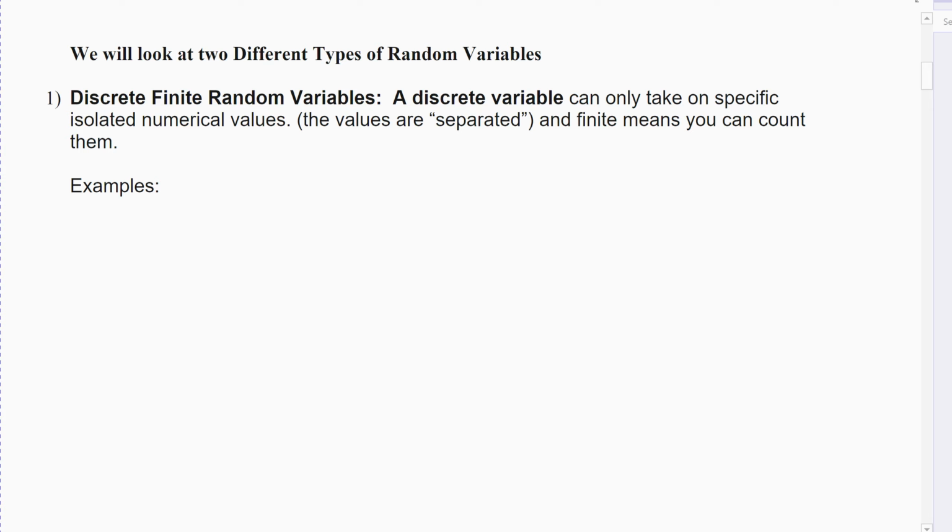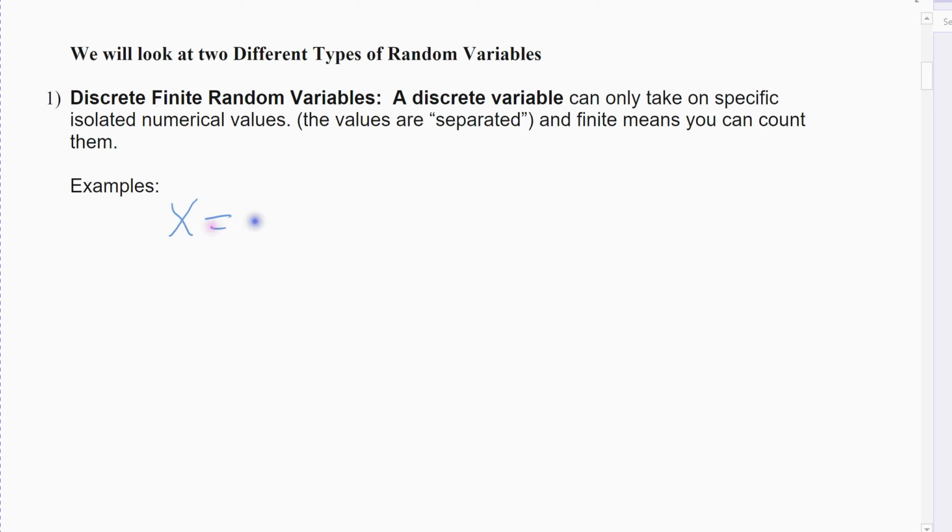Things could be separated by a half. If you were given a quiz and you could score it from 0 to 10, but you get half points, you could get 0, 1, 1.5, 2, 2.5, 3, but that's it. You couldn't get anything else. You couldn't get 2.25, or 2 and 3/5 or something like that. They're separated. You can't have every value in the real numbers. You have to have specific numbers. For us, most of the time, it's whole number values because we're dealing with people and things.